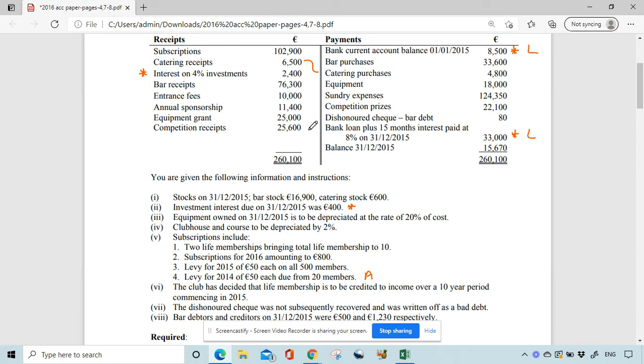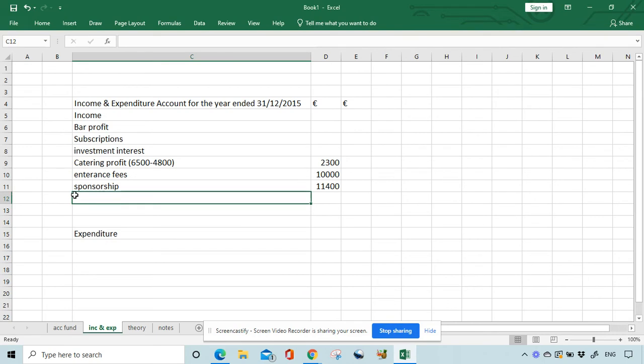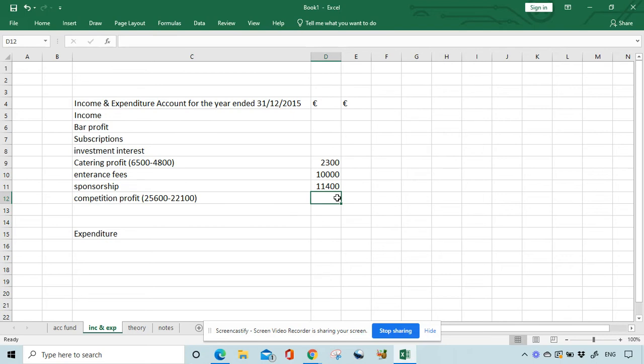And then competition receipts. So let's look over here again, link the two of these. We brought in 25,600. We spent 22,100. So we made a profit. So again, competition profit. Just going to do the calculation here. So the competition profit is 25,600 minus 22,100, and that works out at 3,500.